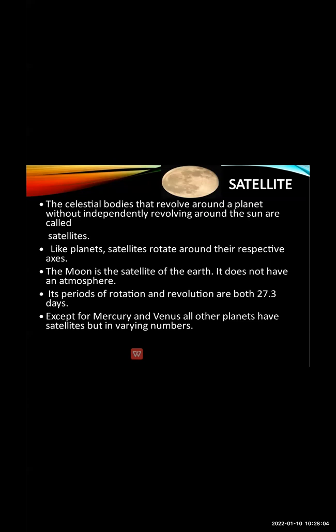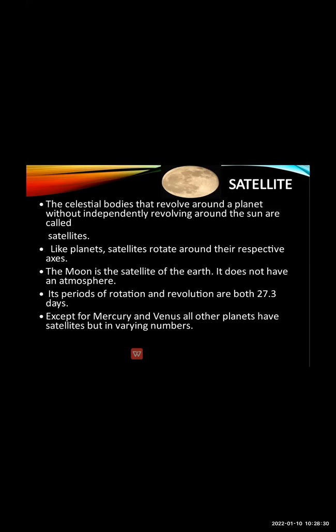As you all know, each planet has its own satellites, leaving Venus and Mercury. The moon is also a satellite of the earth. Okay, earth has an atmosphere, but the moon does not have an atmosphere. That is the reason the moon is a satellite of the earth.